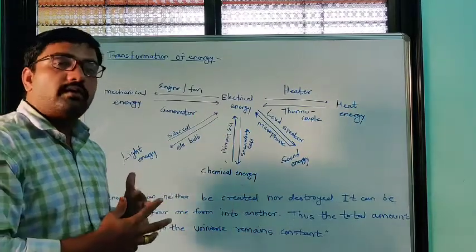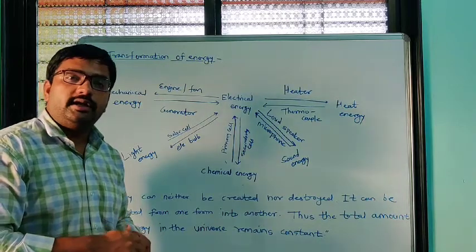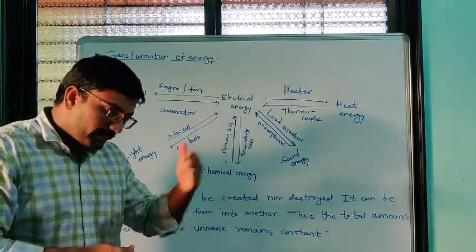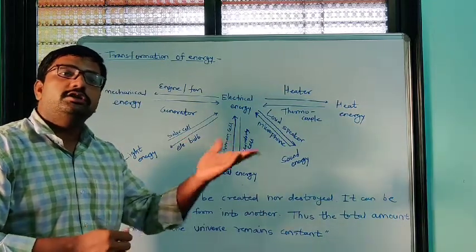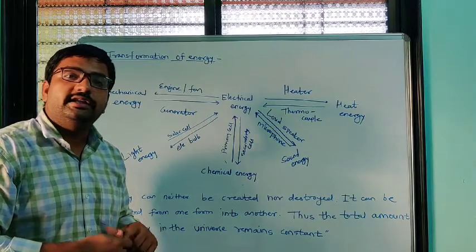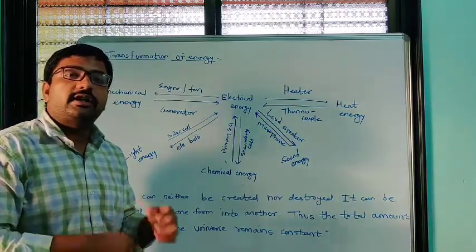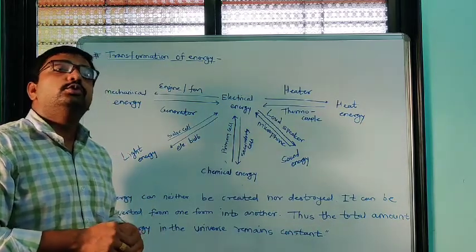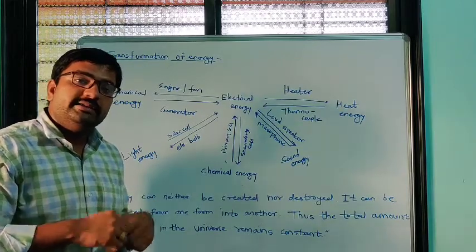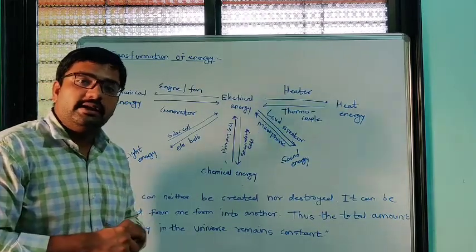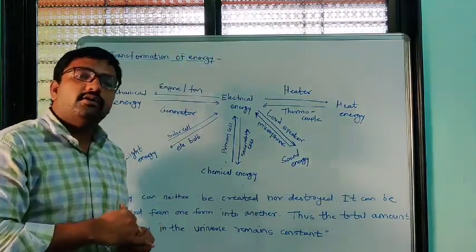As the doors of the dam are opened, the water falls very fast and gains velocity. The potential energy gets converted into kinetic energy. With the help of that kinetic energy we rotate turbines. Due to the rotation of the turbines, the mechanical energy gets converted into electrical energy. Then that electric energy comes to our home.